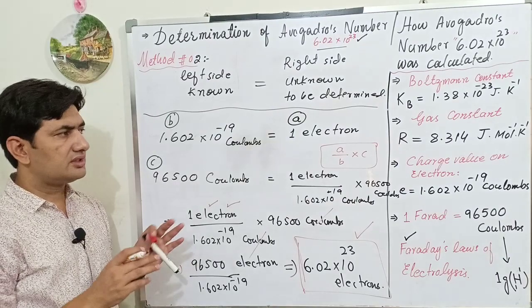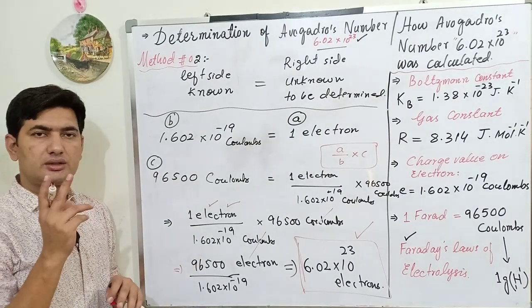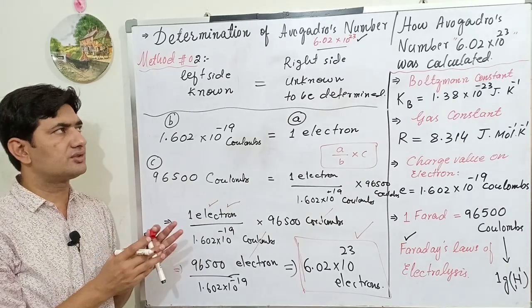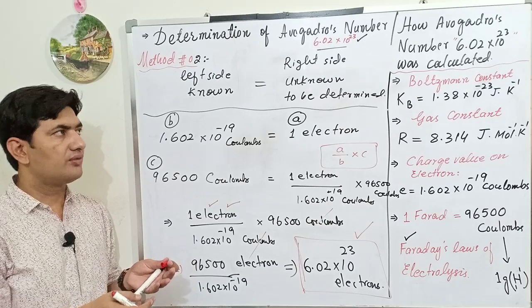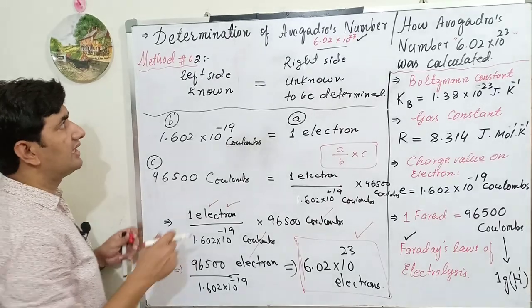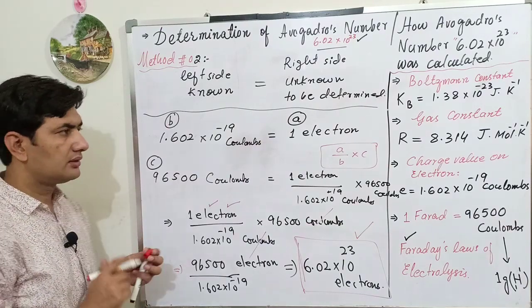So this is the end of today's lecture, in which I have calculated the value of Avogadro's constant with the help of 2 methods. Method number 1 belongs to J. Perrin, while method number 2 belongs to Faraday as well as Millikan.